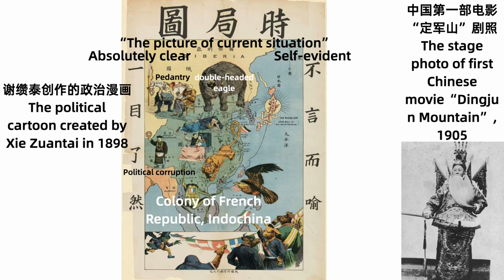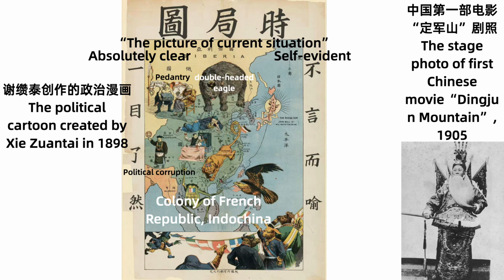And here is a political cartoon created by Xie Zuantai in 1898. This picture is called The Picture of Current Situation. On the left are some Chinese characters, which in English mean absolutely clear, and on the right is self-evident.